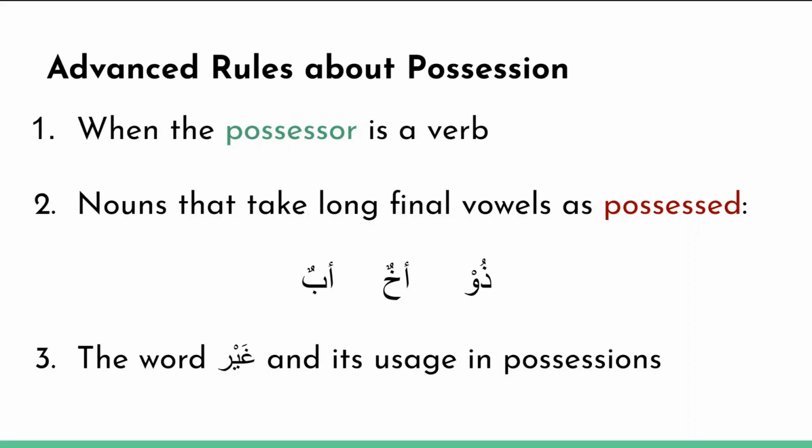Specifically, the three advanced rules that we'll be looking at are, first of all, what the rules are if the possessor is a verb. I'll explain that momentarily. Second, nouns, looking at three specific nouns that take long final vowels when they're the possessed object. And third, the word غير. So this is a very specific word, غير, and how it's used in possessions. Alright, so let's get started.